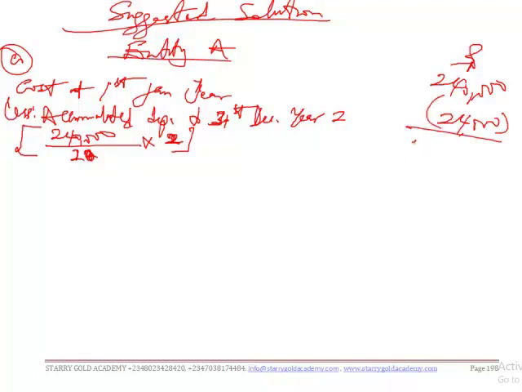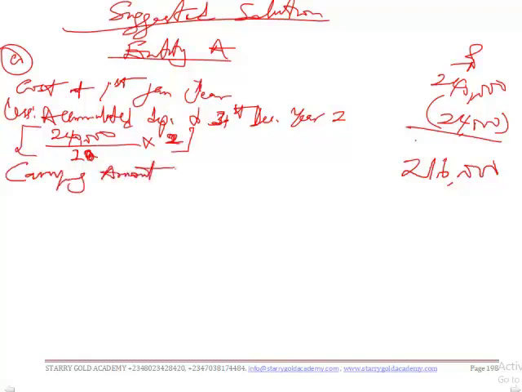So we have a balance of 216,000. This is our carrying amount at the end of year 2.